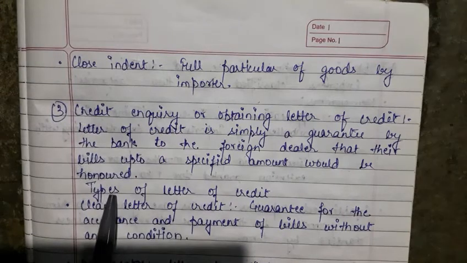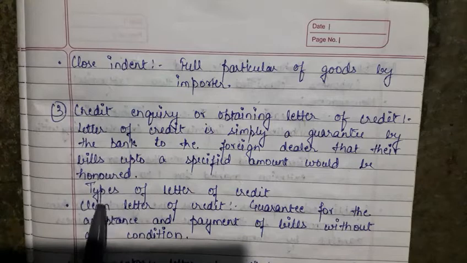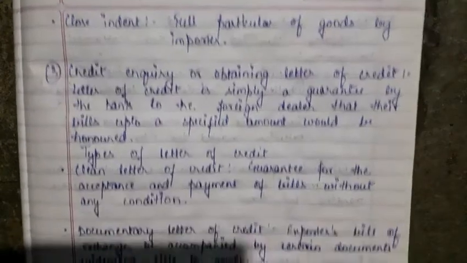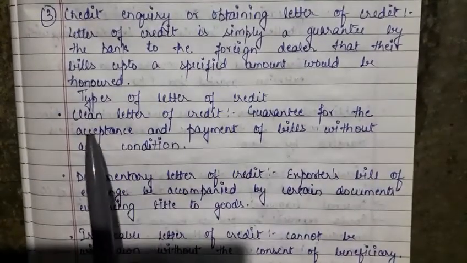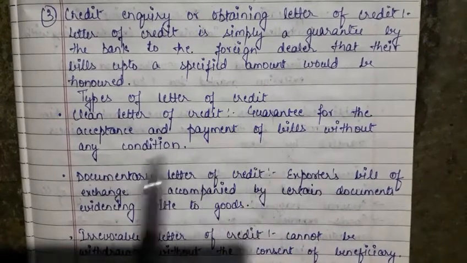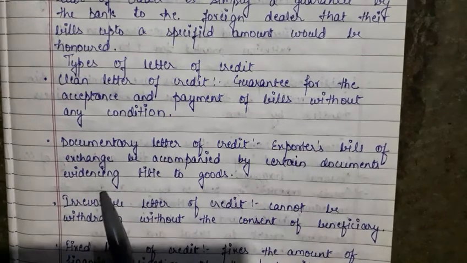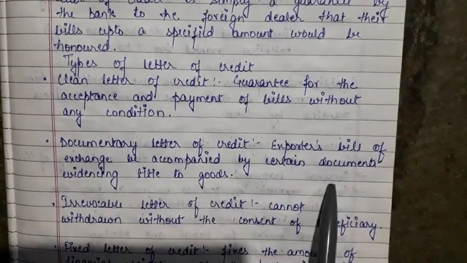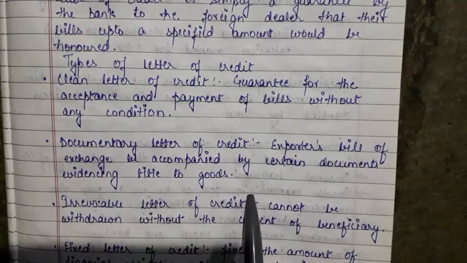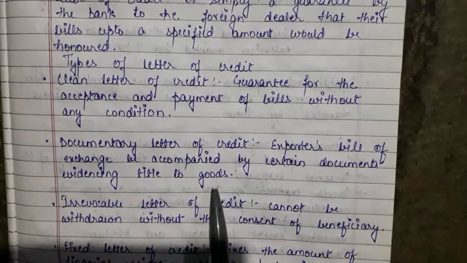They need a letter of credit so that their bills are not dishonored. Now the types of letter of credit we have. One is the clean letter of credit, a guarantee for the acceptance and payment of bills without documented letter of credit. Here the exporter's bills of exchange have to be accompanied by certain documents that can evidence the title to goods. But the title of goods has to be accompanied by the letter of credit.